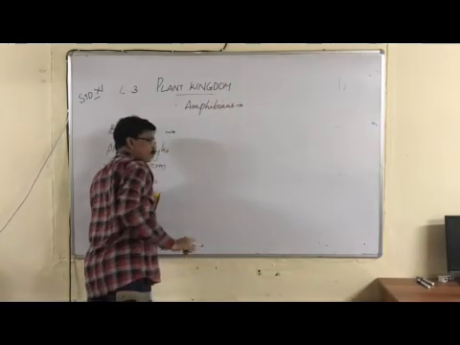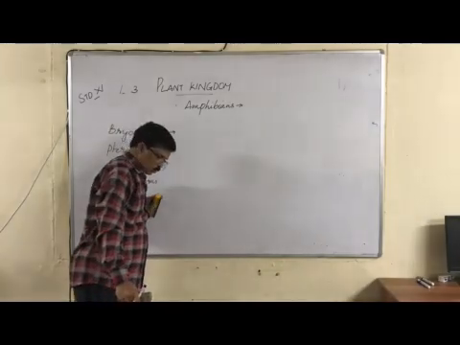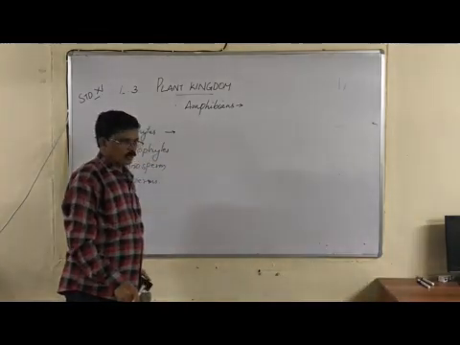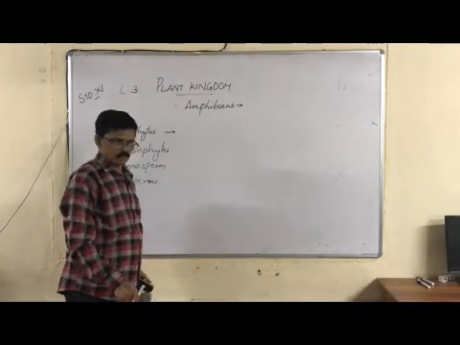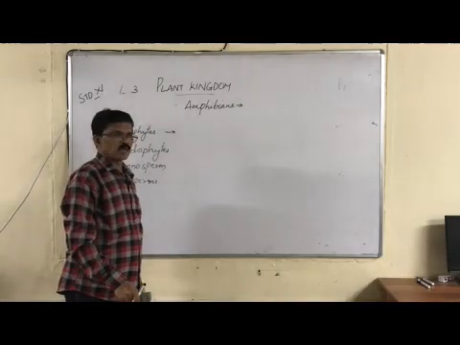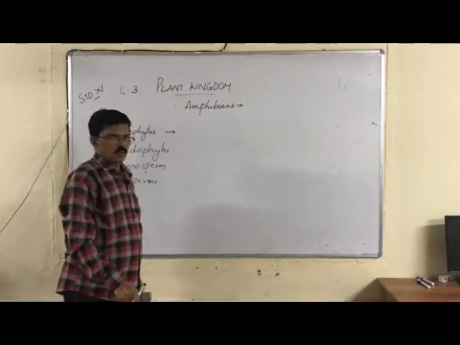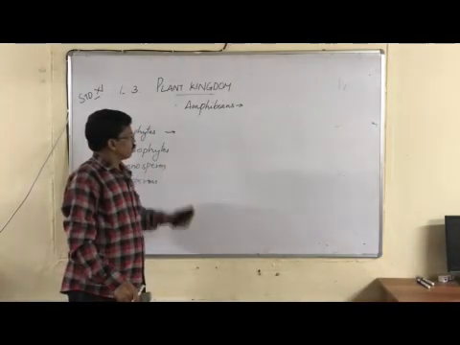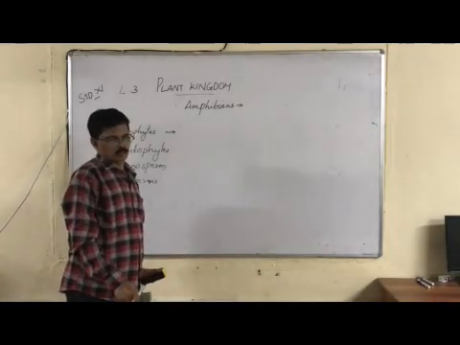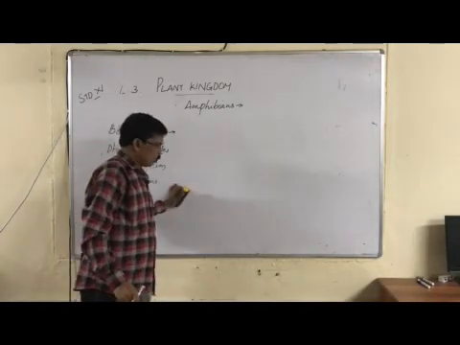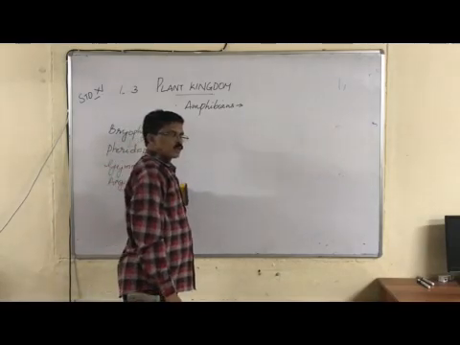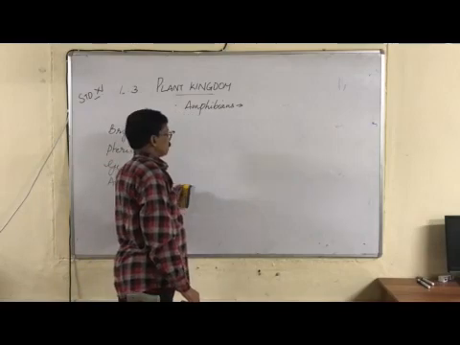Why are they called amphibians of the plant kingdom? Because they are found in areas where water meets the land. For example, they can be found both in the water as well as on the land. Why is water required? For sexual reproduction, bryophytes require water. So because of this dual habitat, bryophytes are called amphibians of the plant kingdom.